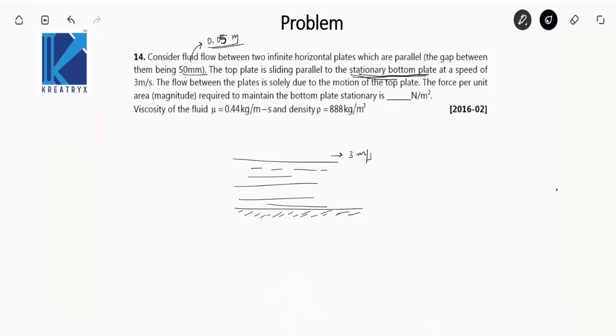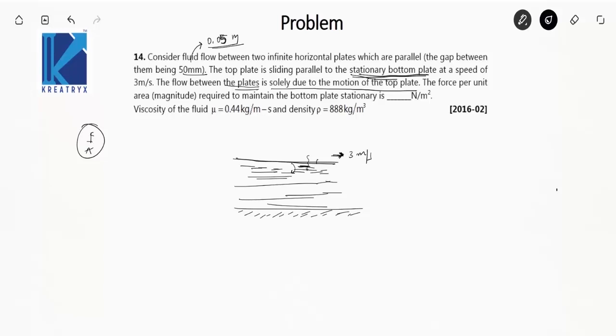Some fluid is kept in between the plates. The flow between the plates is solely due to the motion of the top plate. The force per unit area required to maintain the bottom plate stationary is, okay, so when you move this top plate, the fluid in contact with this plate will also move, and that motion will be transmitted to the layer below, the fluid layer which is in contact with the plate.